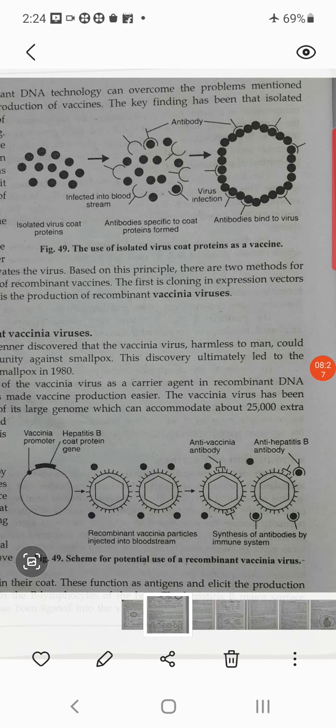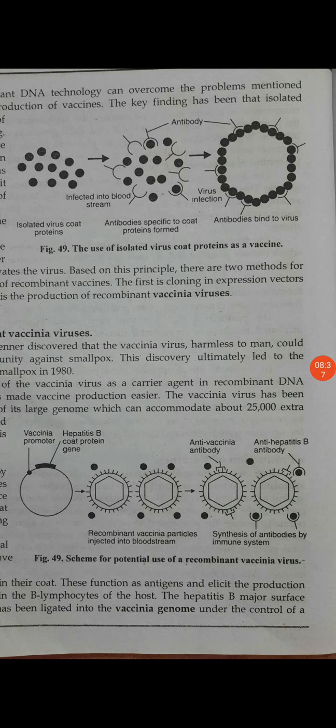elicits a strong immune response. Viral pathogens have surface glycoprotein in their coat, and this functions as an antigen and elicits the production of antibodies in the B lymphocytes of the host. The hepatitis B major surface antigen has been ligated into the vaccinia genome under the control of the vaccinia promoter.